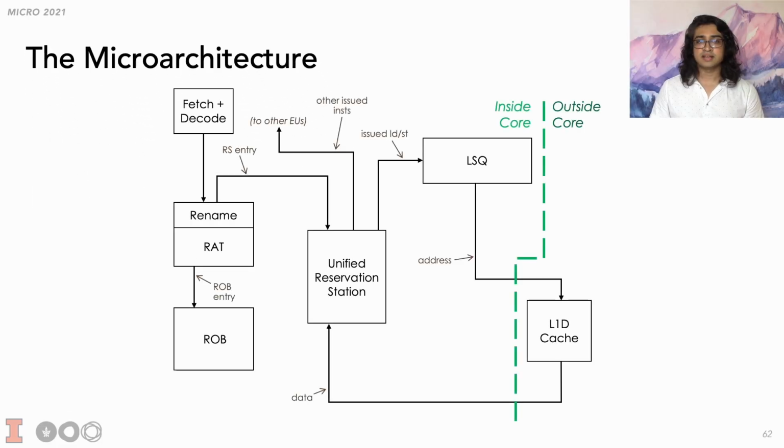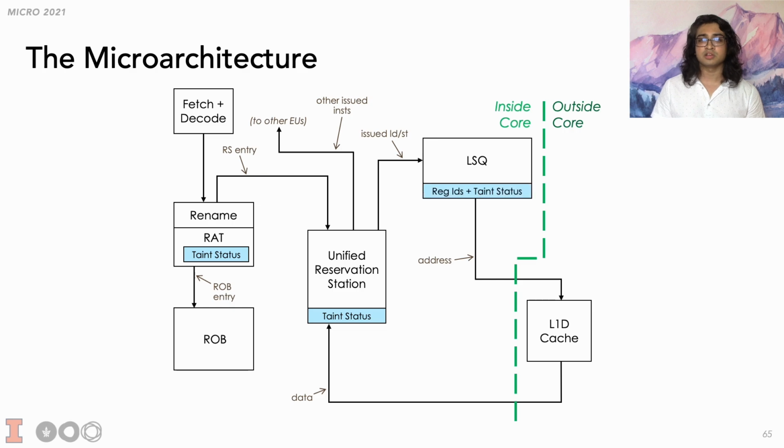We'll start with a classic out-of-order processor as a baseline, and one by one we'll add the needed modifications to arrive at our full SPT design. For the sake of simplicity, only relevant hardware structures will be depicted. The first modification we make is to add taint status bits to the register alias table, the reservation stations, and the load store queue. We keep the taint status bits distributed like this, rather than centralized in the physical register file, in order to prevent bottlenecks from accessing them.